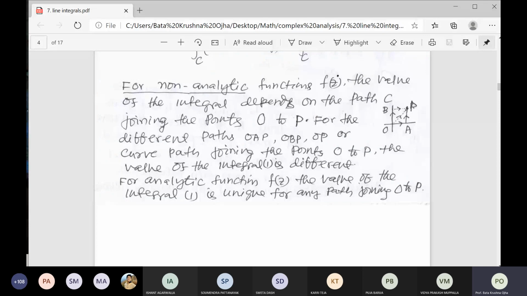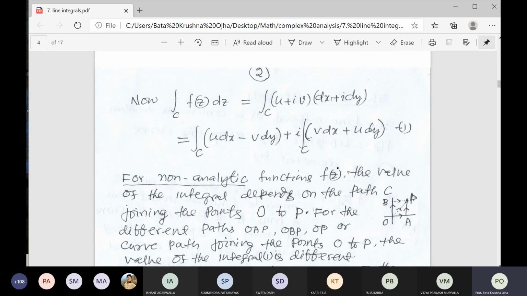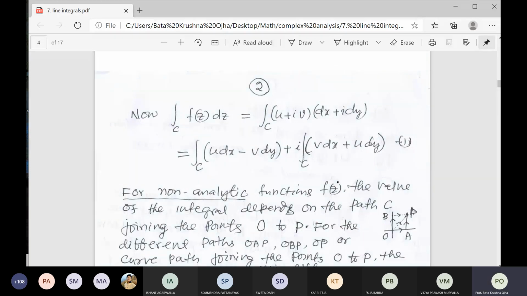I have written here: for a non-analytic function f(z), the value of the integral depends on the path C joining the points O to P. For the different paths, I have given OAP, OBP, or OP directly, or a curved path joining the points O to P. The value of the integral is different for each.